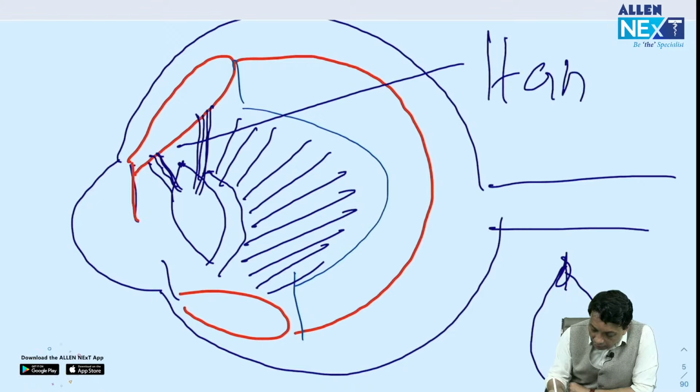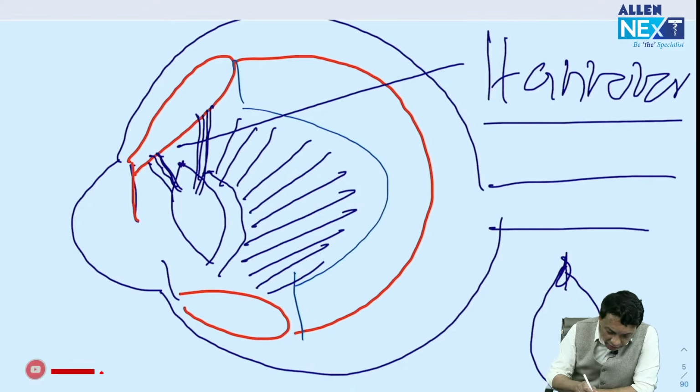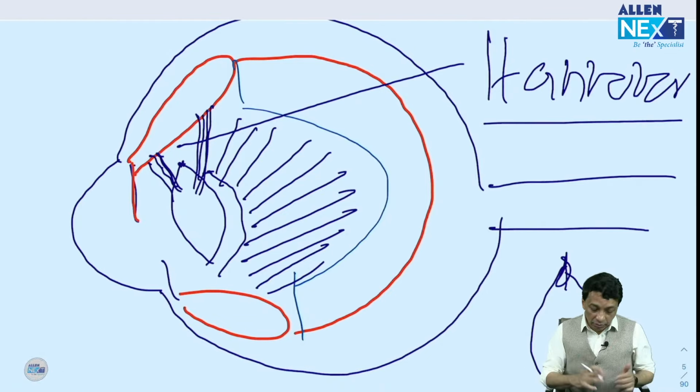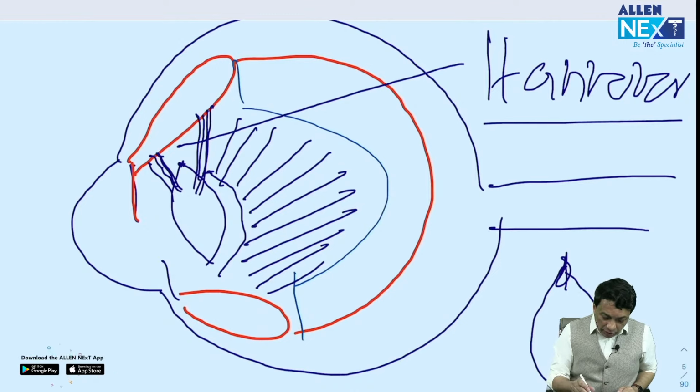That is how I used to memorize it: Han and runs. The canal of Hanover runs between the anterior and the posterior zonules.